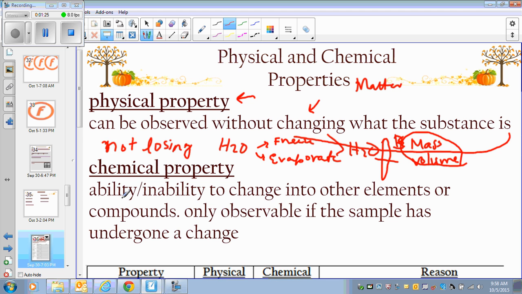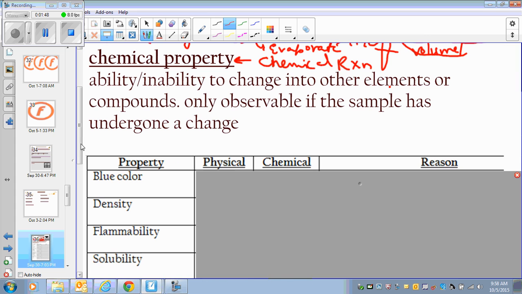A chemical property is the ability to react, like elements make compounds, and compounds are decomposed back into elements. So a chemical property has to deal with chemical reactions. So let's talk about what is a chemical property.